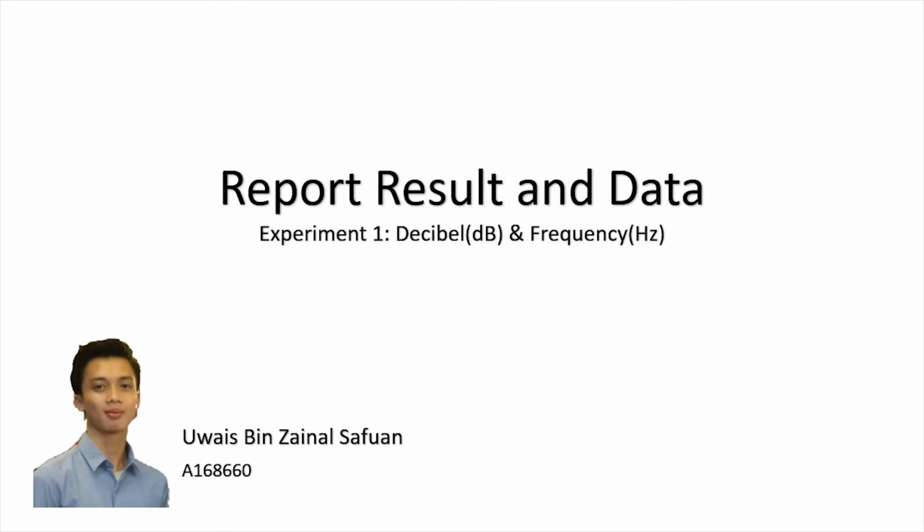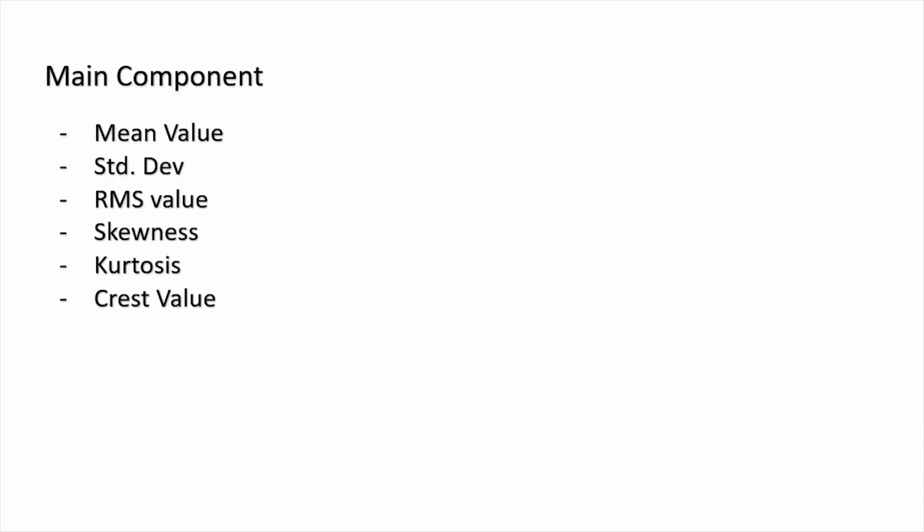So I'm going to talk about the report result and data for experiment 1, which the main component is the volume level in dB and the frequency of the data. For each data, 6 main components are to be taken, which is the mean value, standard deviation, RMS, skewness, kurtosis, and crest value.